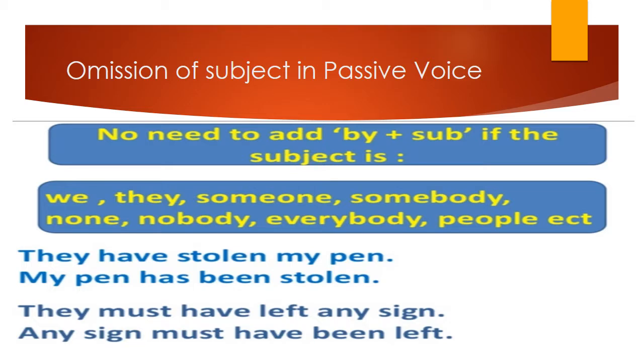We may omit the subject in passive voice as well. No need to add the subject if the subject is we, they, someone, somebody, none, nobody, everybody, people, etc. For example, they have stolen my pen. We can write, my pen has been stolen. They must have left any sign. Any sign must have been left.